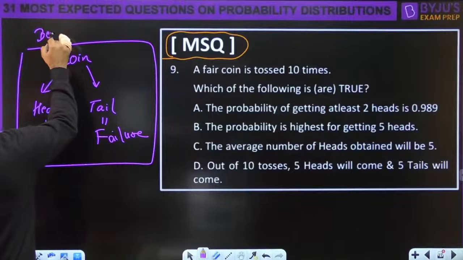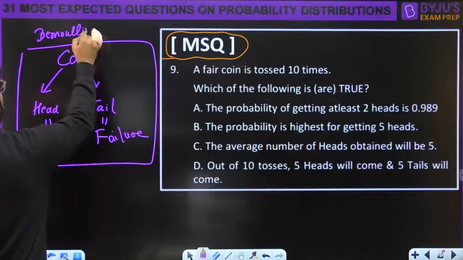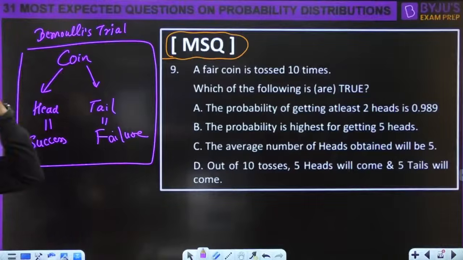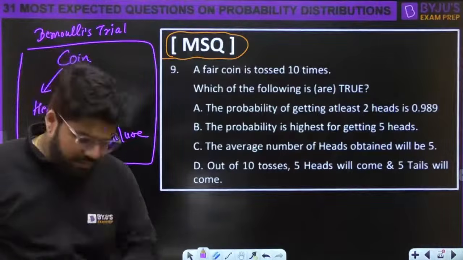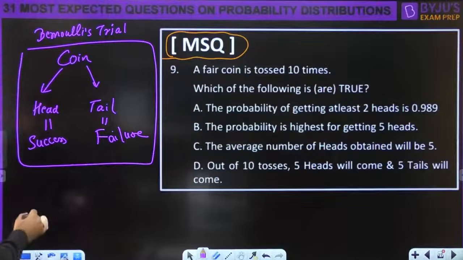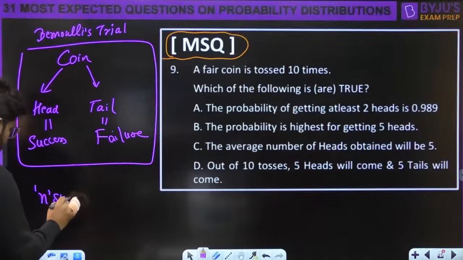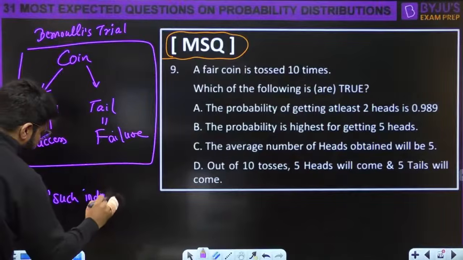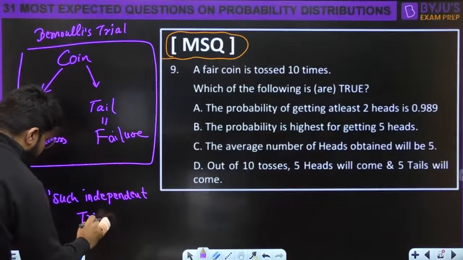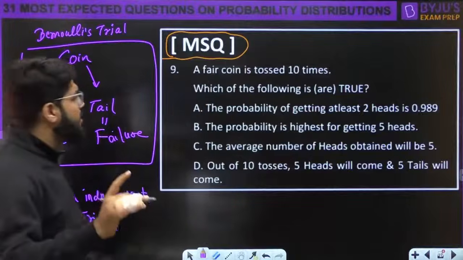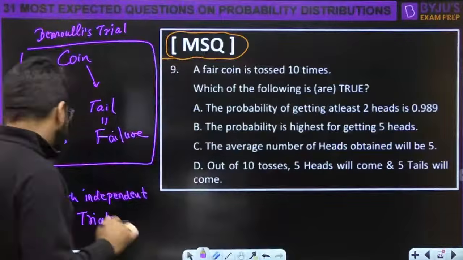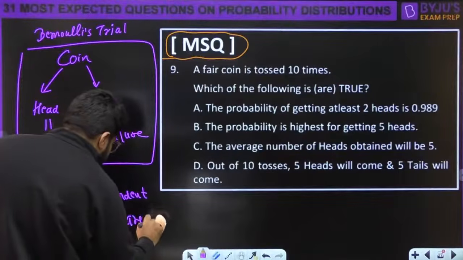This is an example of a Bernoulli's trial, right? Now, n such independent trials are repeated. इस क्वेश्चन में एक कॉइन टॉस किया है क्या? नहीं. The fair coin is tossed 10 times. Right. N such independent trials are repeated.